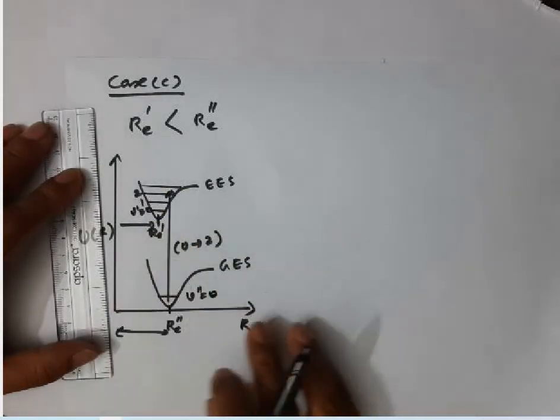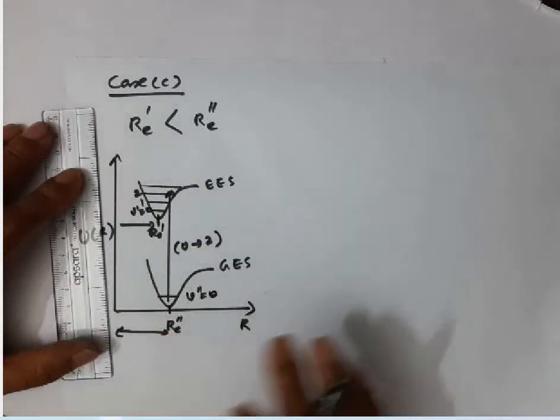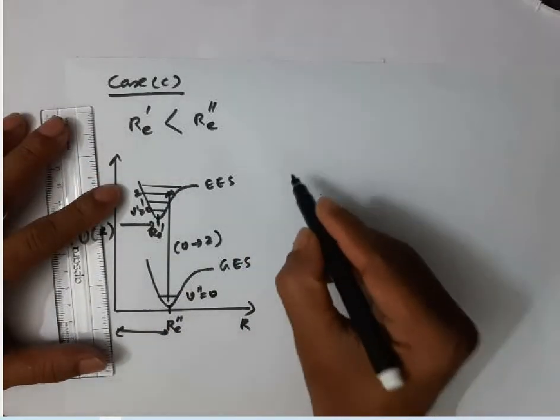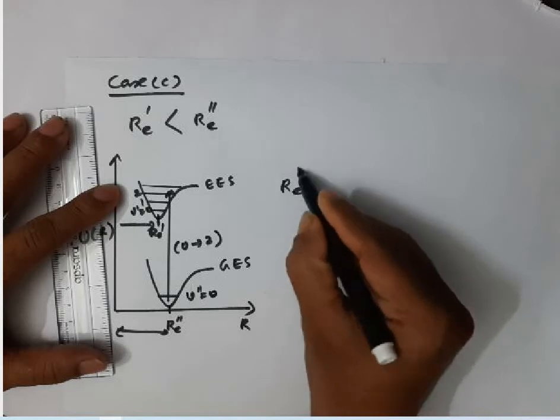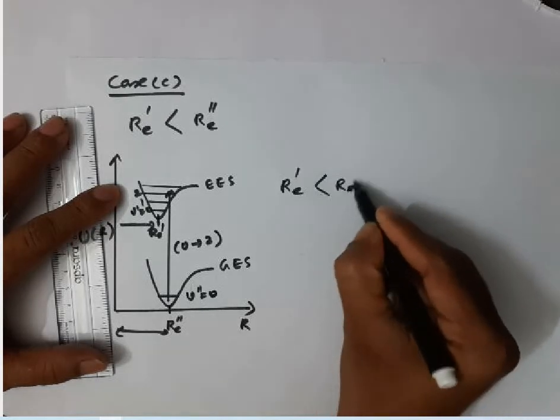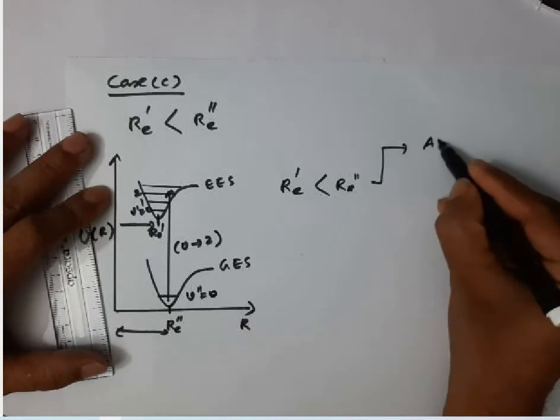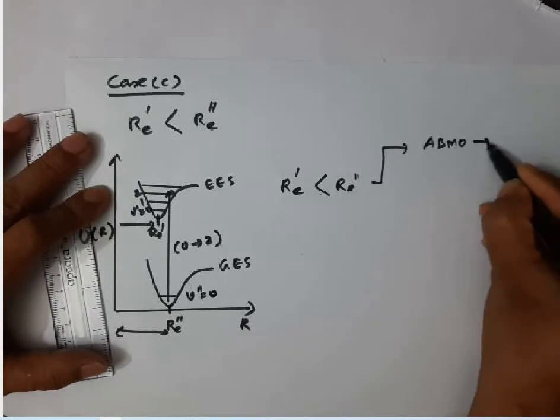If the 0 to 2 transition is maximum, in this case also the spectrum will appear like this. But before that, let me give this: when Re prime is less than Re double prime, this happens when the transition takes place from an anti-bonding molecular orbital to a bonding molecular orbital.